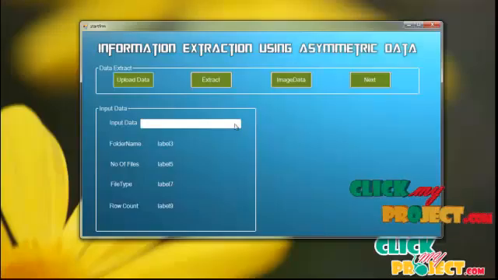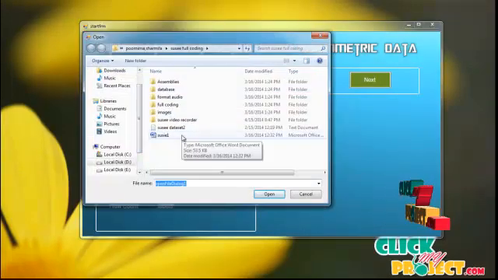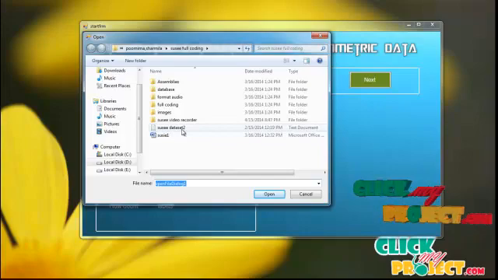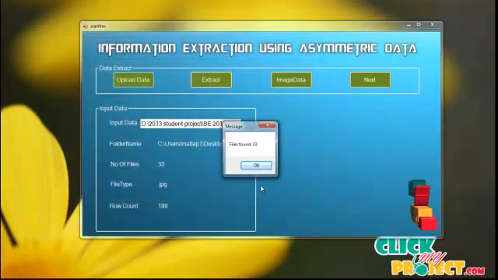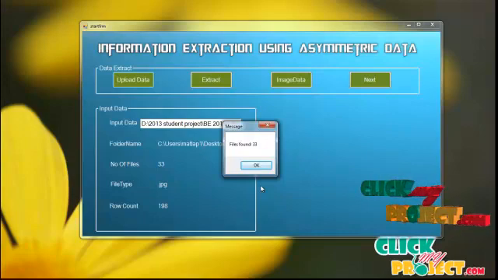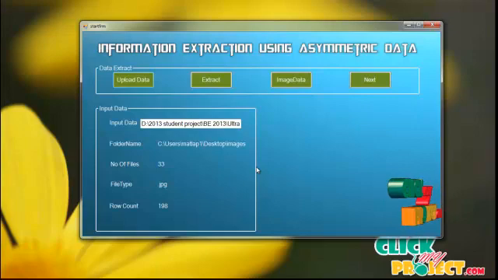To see our demo, click on the upload data button. We choose the dataset in images dataset. So I have to select in SUSIE datasets and images datasets. The number of files found in the dataset will be counted in the process. Totally 33 files in the datasets. So the row count is 198. The total rows are 198 in the dataset, extracted into the database.